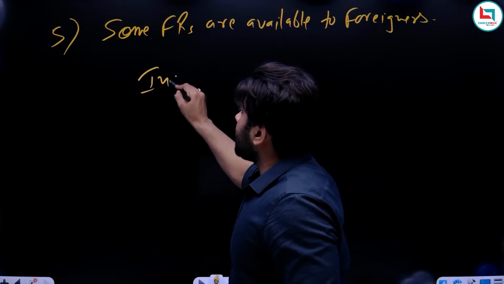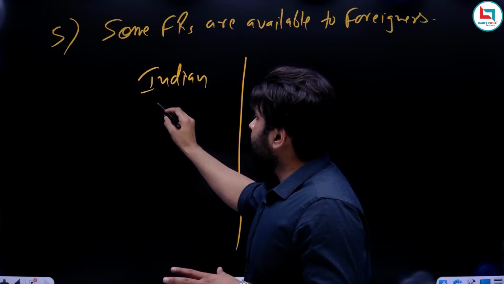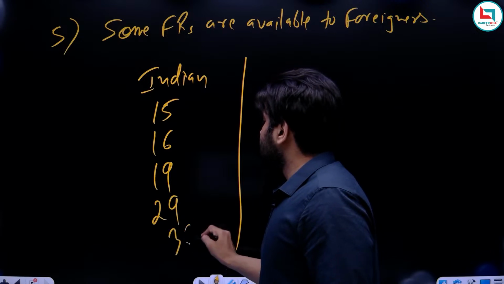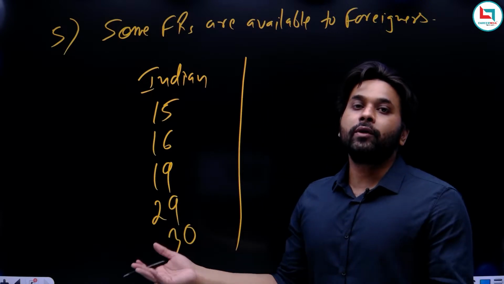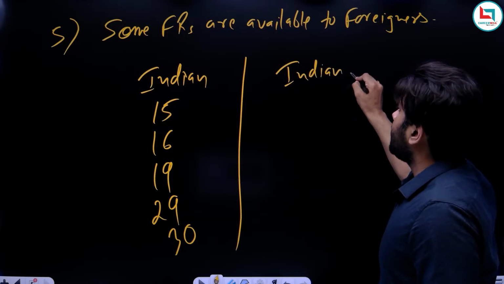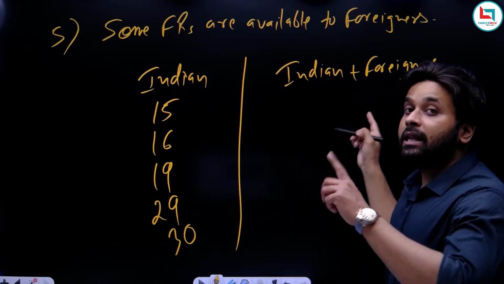Those fundamental rights which are available only to the Indian citizens are Articles 15, 16, 19, 29, 30. These articles are available only to Indian citizens. On this side, we will write those articles which are available to all, Indians plus foreigners, except enemy aliens.